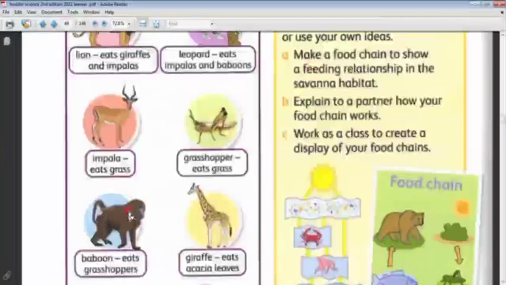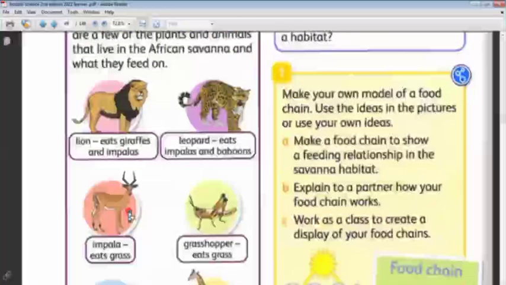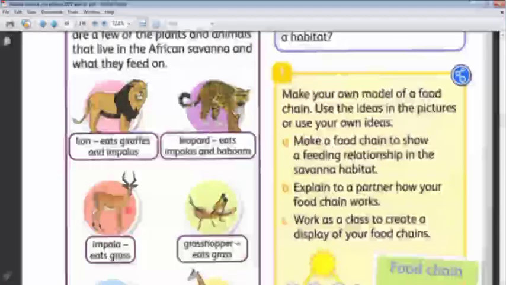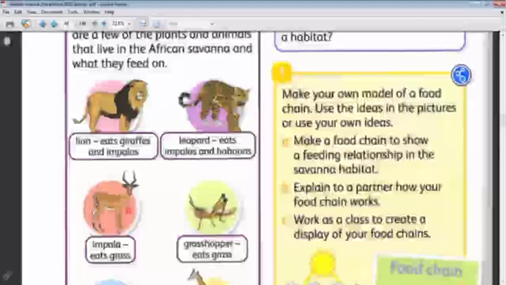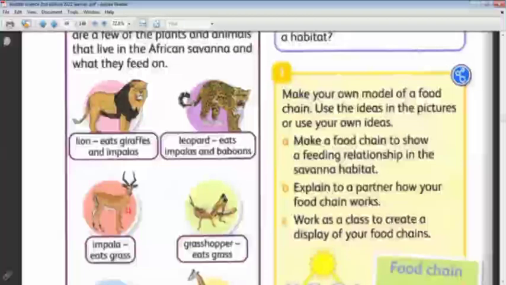You want us to make a food chain also for these animals. They are all living things that live in the savanna habitat or the savanna grassland. You want us to make a number of food chains, not one food chain, maybe 4 or maybe 3 food chains present in this habitat, to show the feeding relationship between these animals.